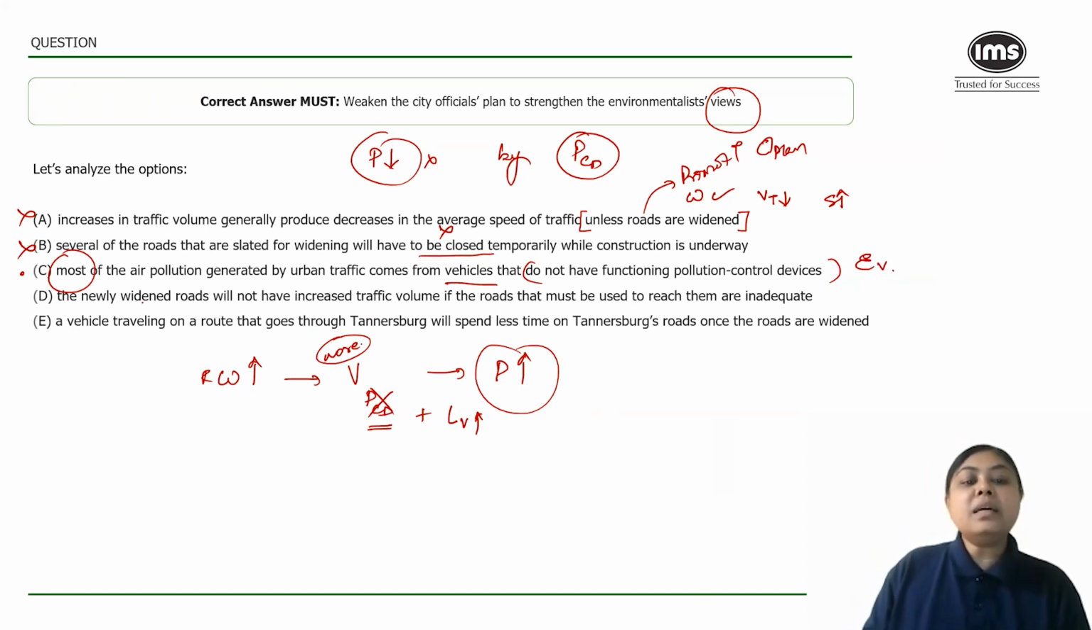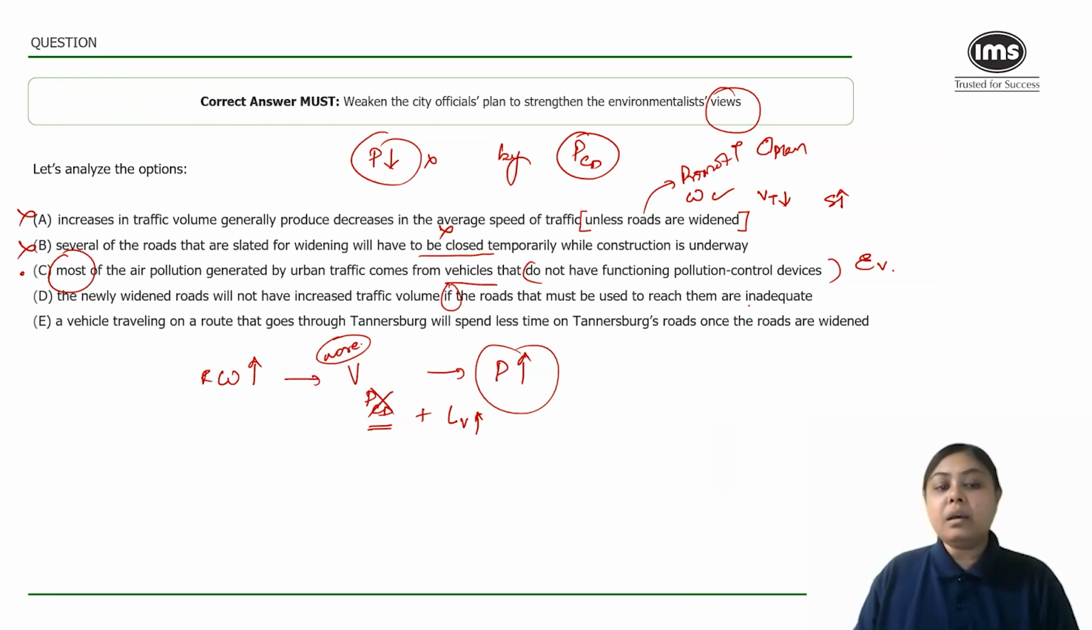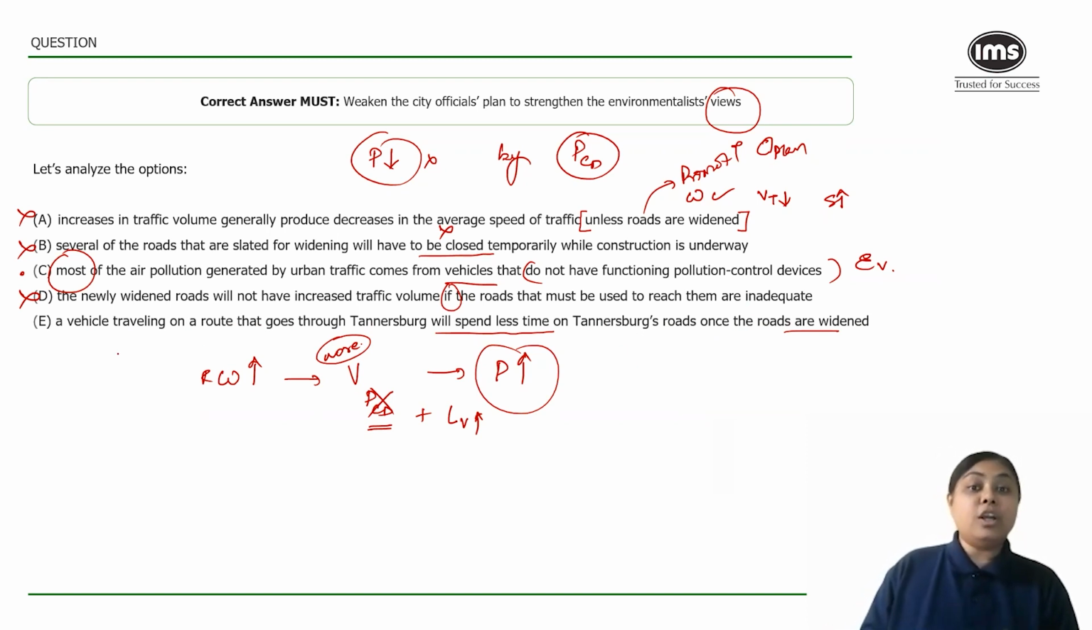Keep on hold. The newly widened road will not have increased traffic volume. Okay, great. And the roads that must be used to reach them are inadequate. So there's a condition, but it doesn't give me clarity on whether there will be pollution or not. So not really a very sound option. It doesn't validate the environmentalist view. A vehicle traveling on a route that goes through the town will spend less time. If time is less, then the chances of polluting will also be less, right? So the hazard will also be less. This definitely does not support the environmentalist view.